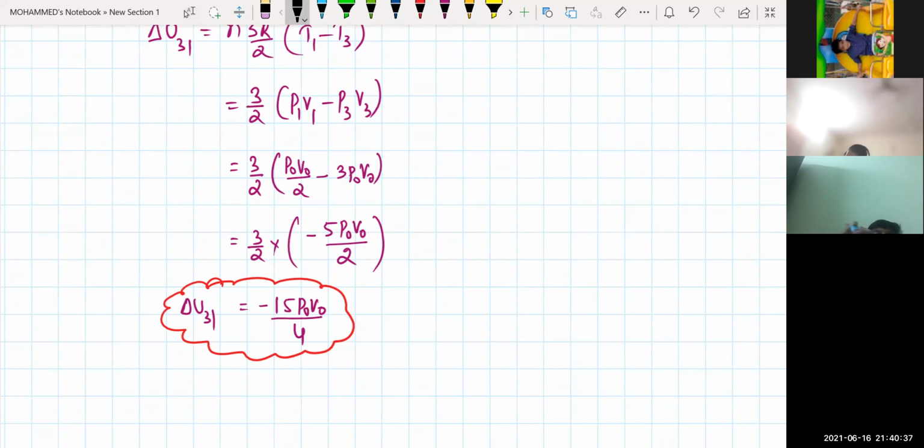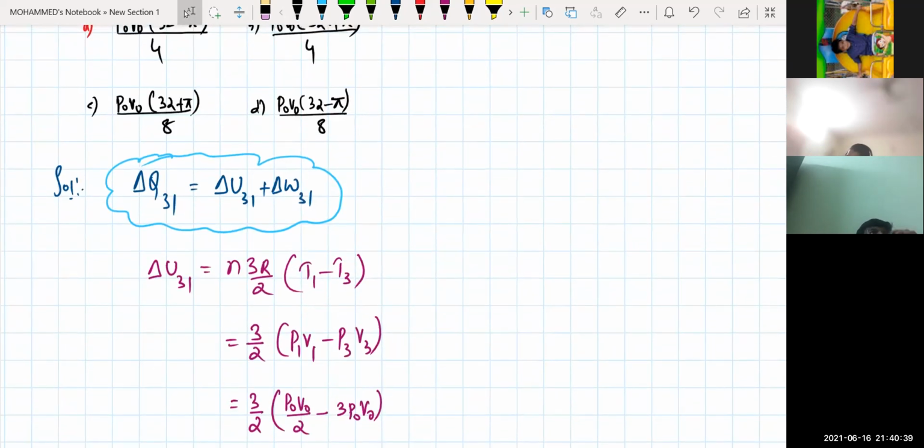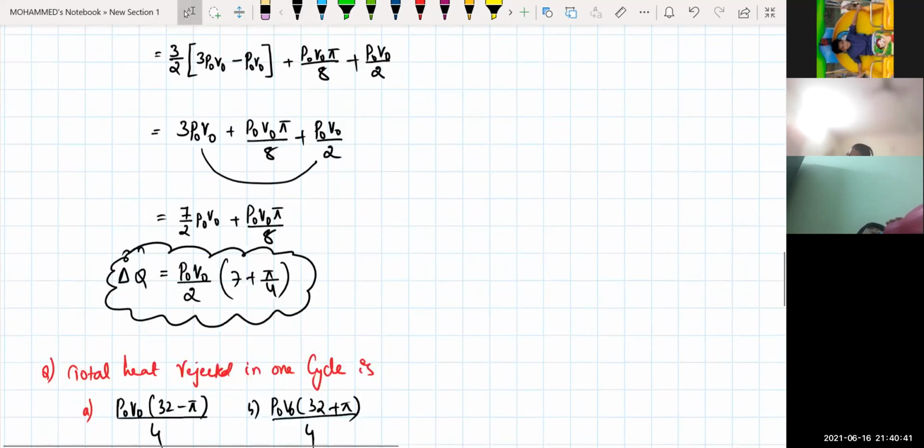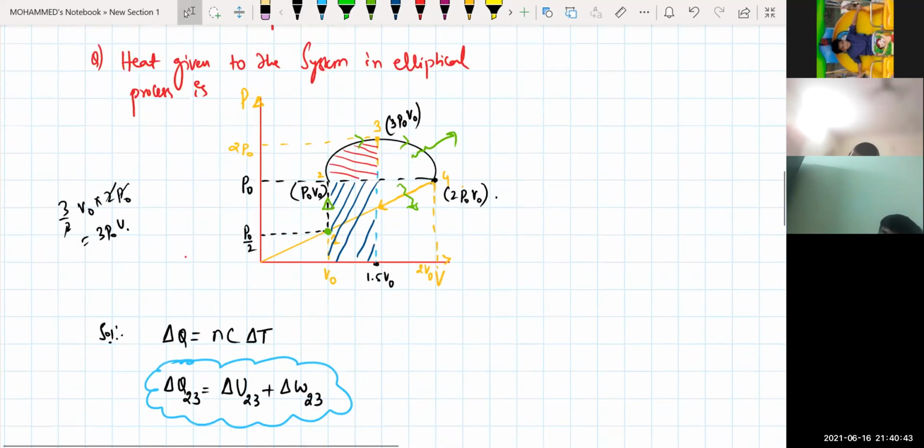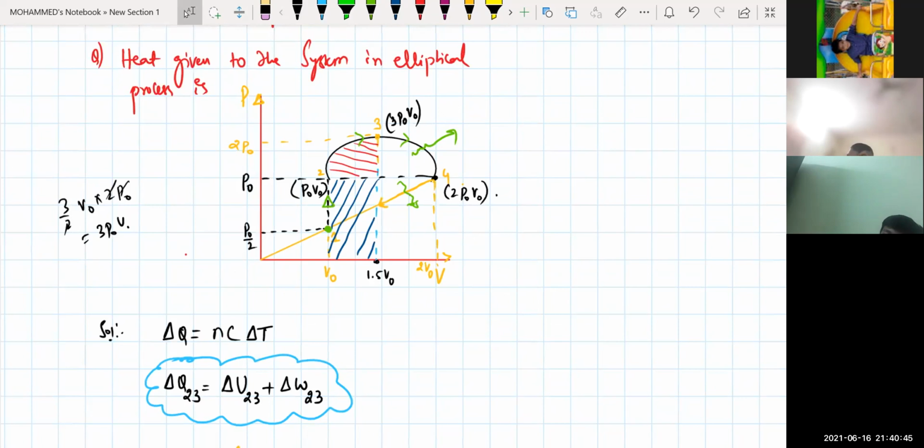What is the next step we need to calculate? Work done from 3 to 1. Can any one of you tell me how do you calculate the work done from 3 to 1? Work done from 3 to 4 plus work done from 4 to 1. Can I write like that? Yes, sir. Work done from 3 to 4 means what? Area of ellipse. Very good. Then from 4 to 1, that is area of rectangle minus area of trapezium.